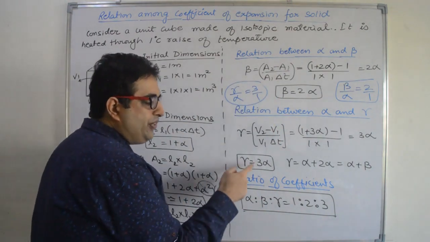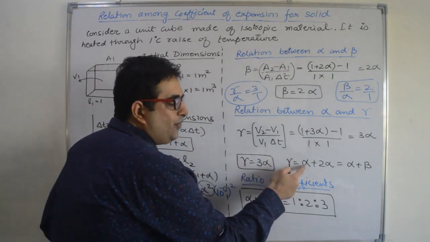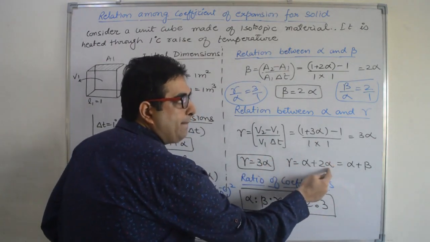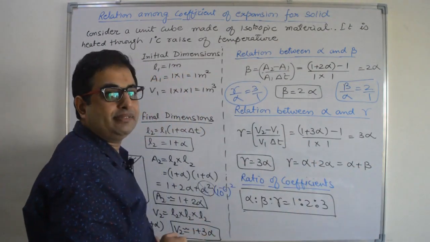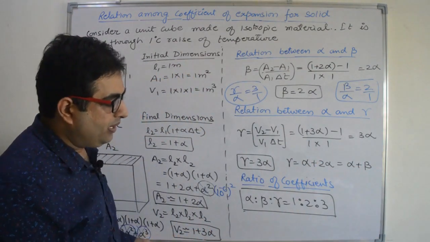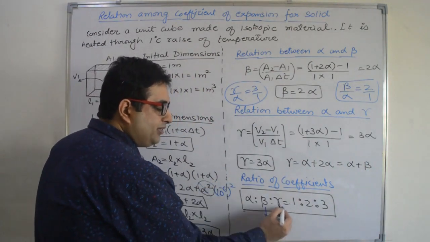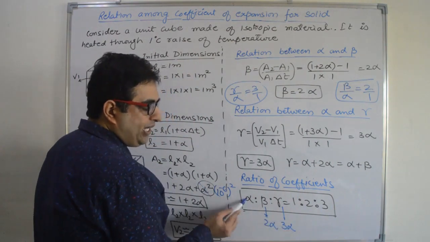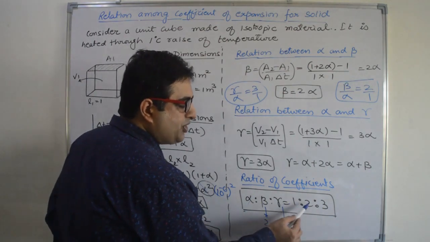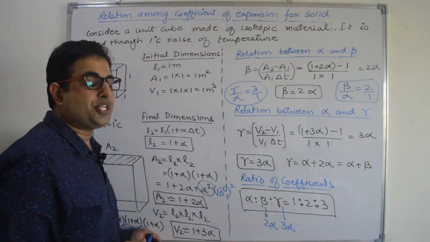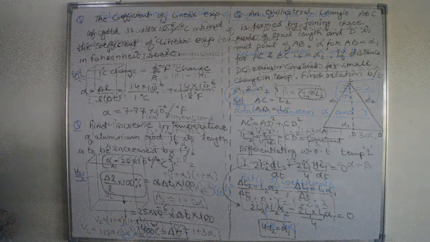Right? And we can write gamma as alpha plus 2 alpha also. Alpha plus 2 alpha is beta. So we can write gamma as alpha plus beta. Right? Now the ratio of the three. This is 2 alpha. This is 3 alpha. If you calculate the ratio, alpha will cancel out and we will get 1:2:3 as the ratio of alpha, beta, gamma. Right?